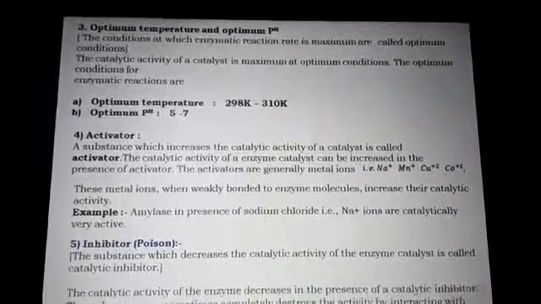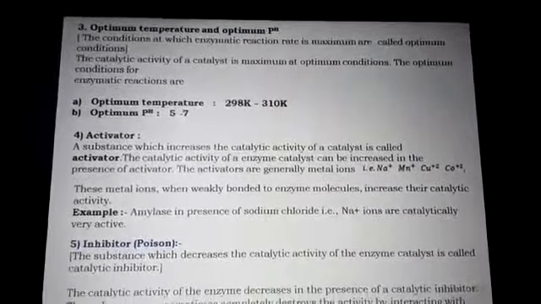The catalytic activity of a catalyst is maximum at optimum conditions. The optimum temperature should be 298 Kelvin to 310 Kelvin. Optimum pH should be 5 to 7.